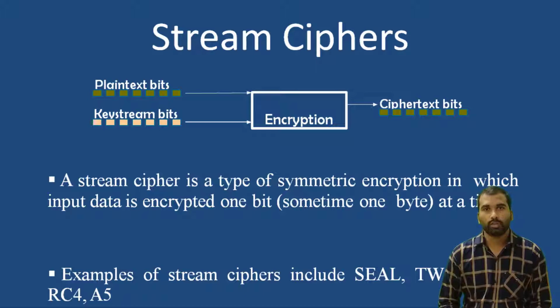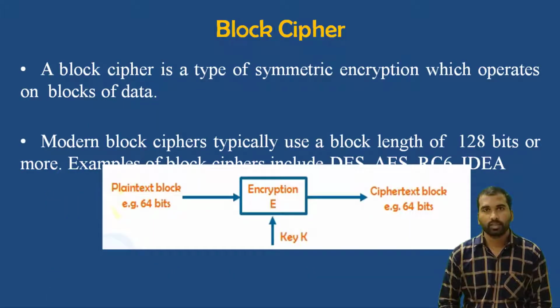The second one is block cipher. A block cipher is a type of symmetric encryption which operates on a block of data. So the block cipher is entirely different from the stream cipher. In the stream cipher, we convert the plain text to ciphertext one bit at a time, whereas in the block cipher, we convert a block of data from plain text to ciphertext. Modern block ciphers typically use a block length of 128 bits or more. Examples of block ciphers include DES, AES, RC5 and IDEA. Here in the block cipher, we can convert a block of data into ciphertext.